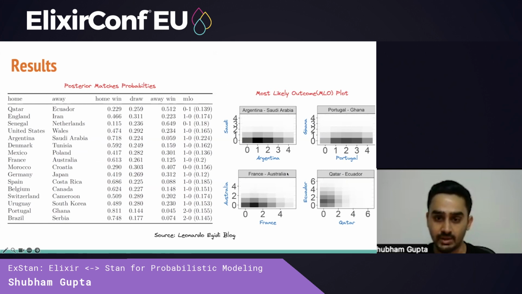We see that Argentina was expected to beat Saudi Arabia, given their strength and their form. However, we also see a small probability assigned to Argentina losing 1-2, which was the actual outcome. And a betting man could use this model to increase their chances of a payout. Finally, once these matches have actually been played, we can incorporate the results of these matches into our model, along with additional priors to improve our modeling going forward.